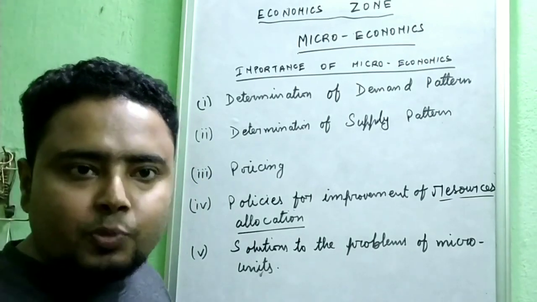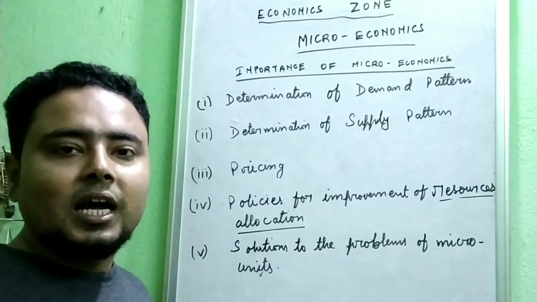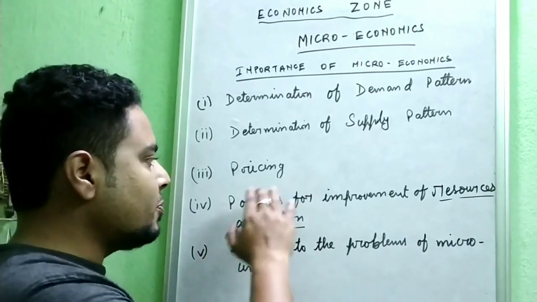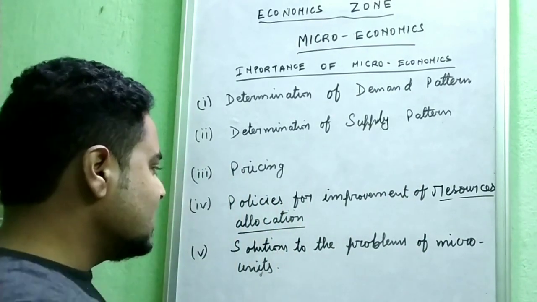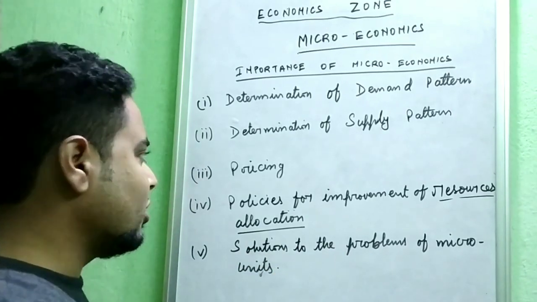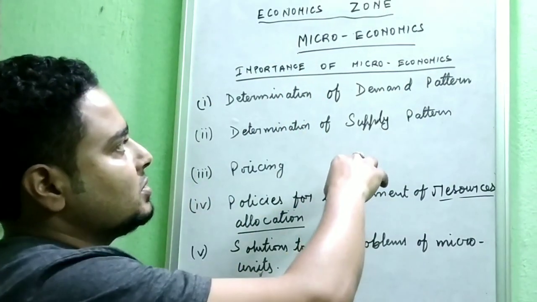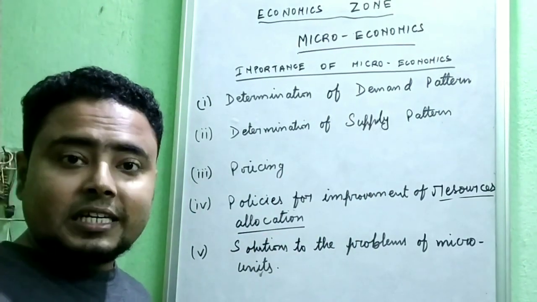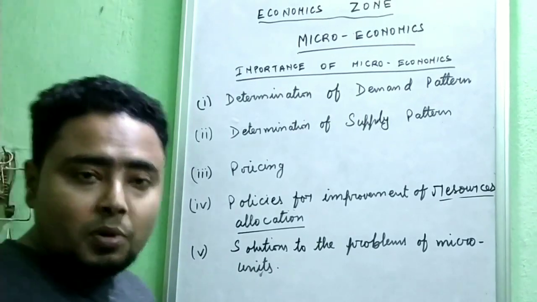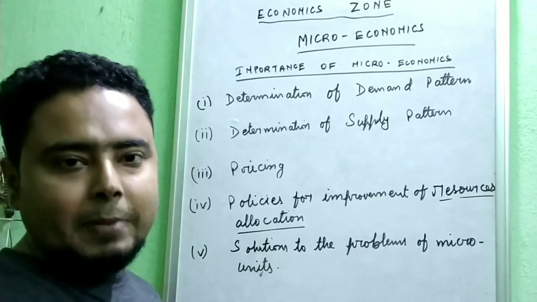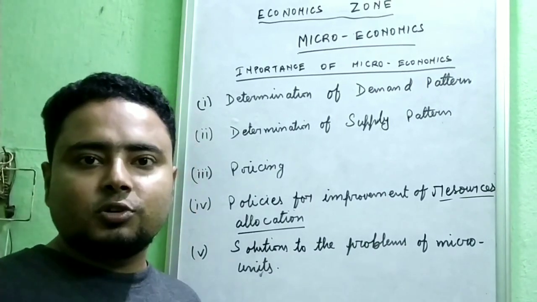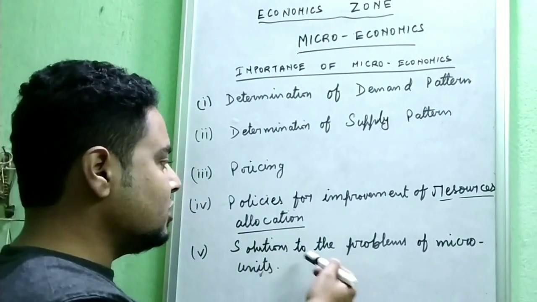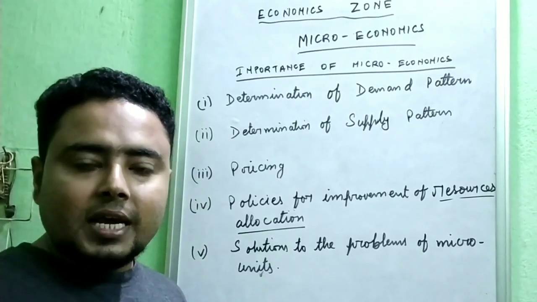How can policy be improved in order to allocate the resources to the needed people? Is it clear? So this is what policy for improvement of resource allocation means. Now, the solution to the problems of the microeconomics unit: microeconomics gives the solution to all these problems. What type of policy should be made, what type of pricing should be done, what type of supply pattern should be followed, what kind of demand pattern should be followed. All these things are given by microeconomics theory, the solution to the problems.